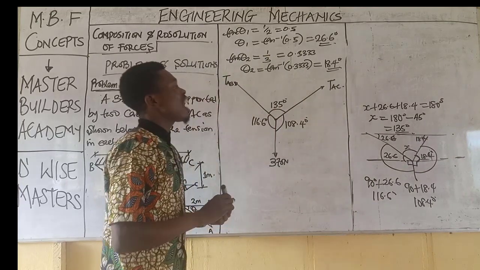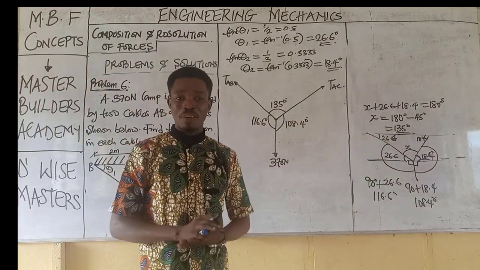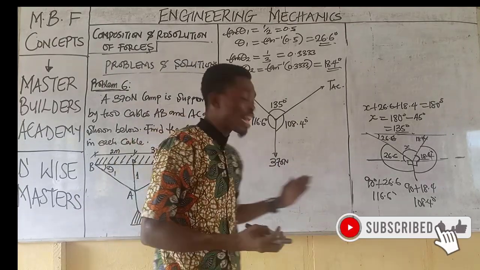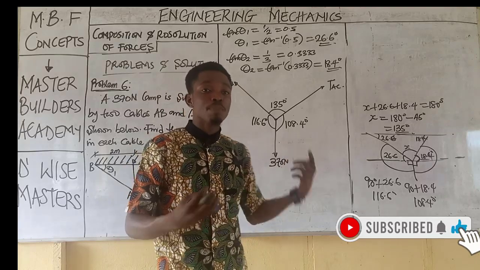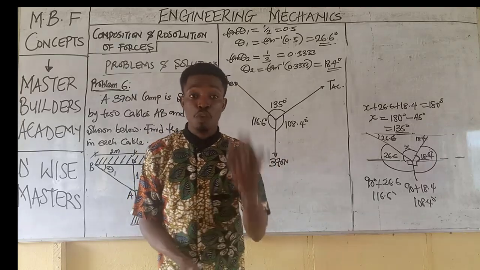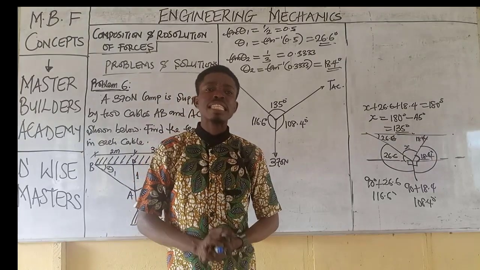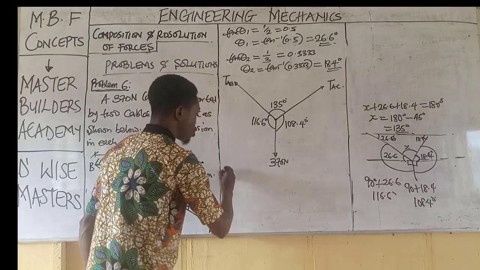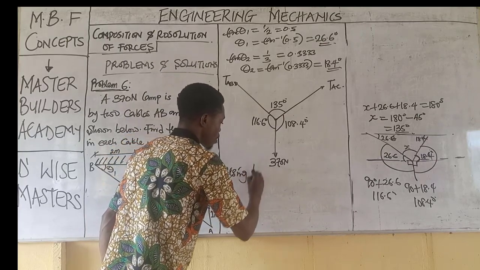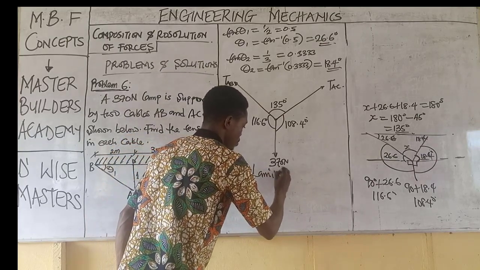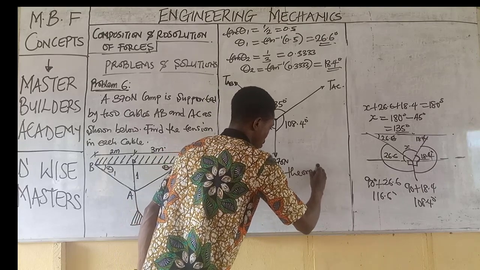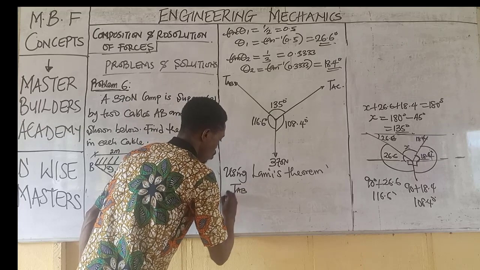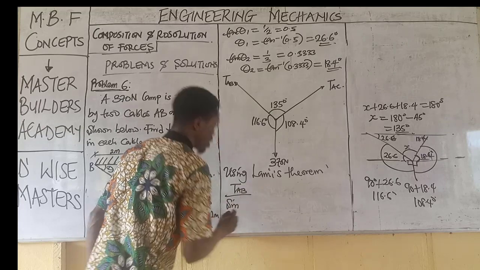Now that we have obtained the included angle, guys, what is next? All we need to do is to state Lami's theorem for this particular system. Then we solve for the unknowns. You find out that this is very, very simple. Now, using Lami's theorem, remember: TAB over the sine of the opposite angle.